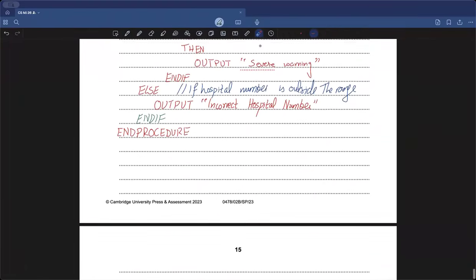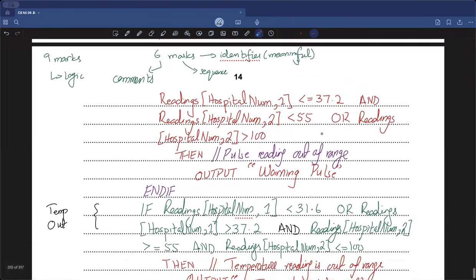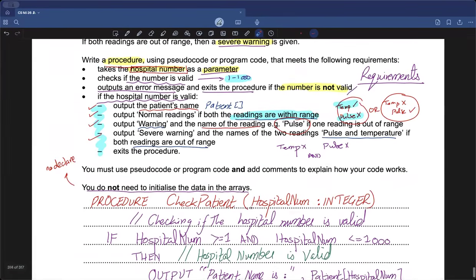You call a procedure. Now, we don't have to call it up here, but generally, if you want to call a procedure, you do something like call check patient, and then you specify the hospital number up here. So you're going to be like call check patient and you put the number like 25. So this 25 is now going to go in this point, and जहाँ पे भी आपका hospital number use हुआ है, that is going to have the value of 25.